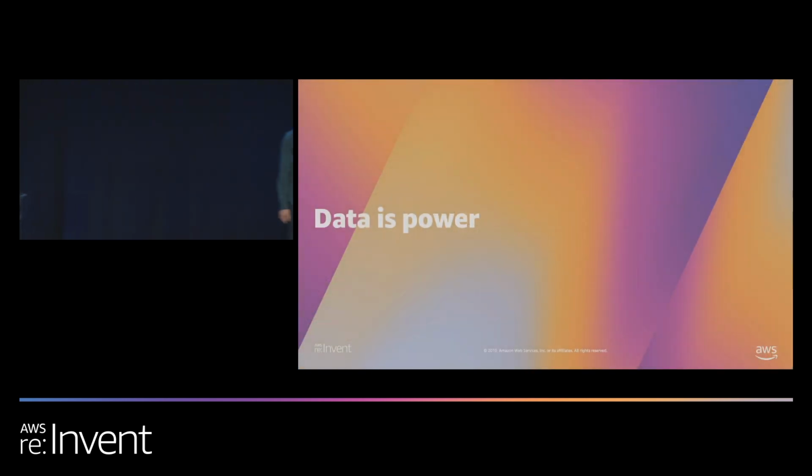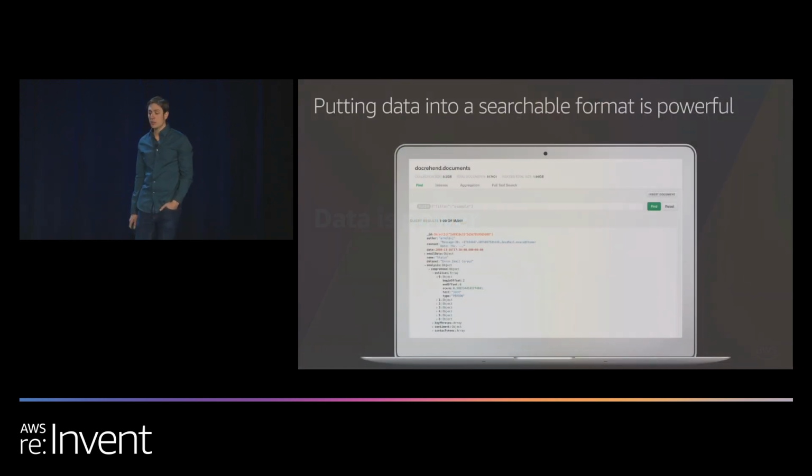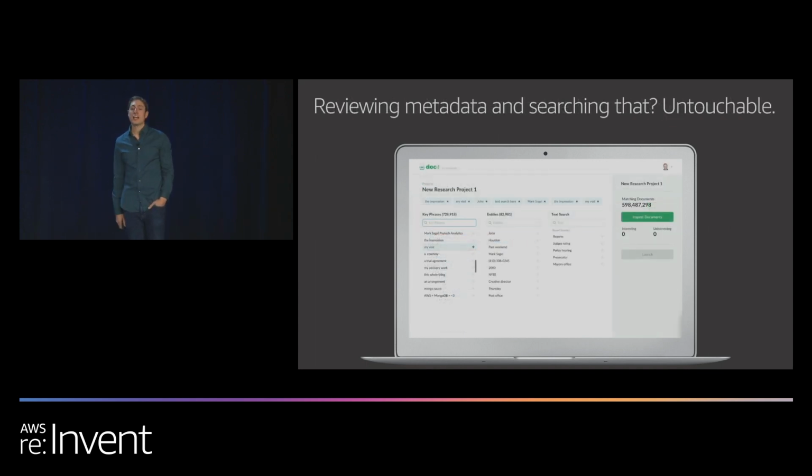Thank you, Diana. So what can we take away from our Enron investigation? Well, data is power, isn't it? The truth about what happened at Enron was buried in the data. It was there all along. Putting that data into a searchable format, well, that's powerful. If we can navigate through the data, we can start to learn from it. Applying machine learning, extracting metadata, reviewing that metadata, and searching that, well, that is untouchable. Remember, the sooner we can bring the criminals to justice, the sooner we can help our victims.